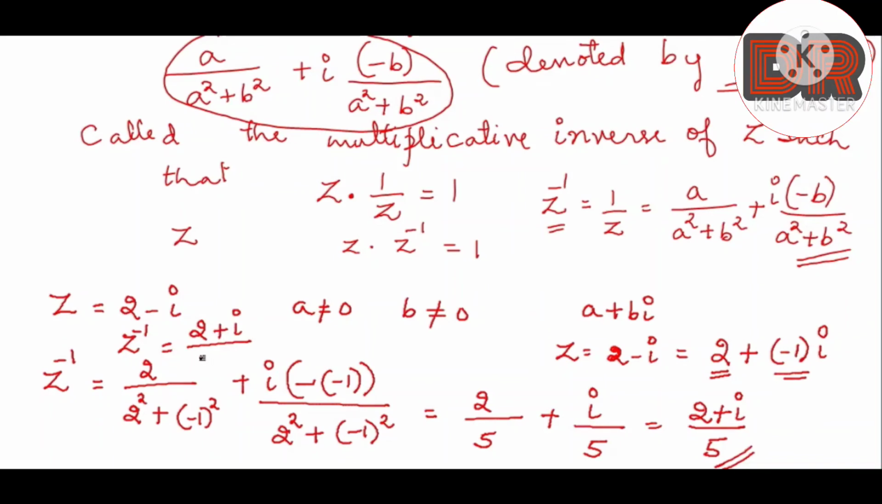Then the denominator will be the square of the real part, which is nothing but 4, plus the square of the imaginary part, which is nothing but minus 1 square is 1. So it gives us 5. So this is z inverse. Okay. So this property is known as the multiplicative inverse property. So let us see the last property of multiplication of complex numbers, which is nothing but the distributive law.